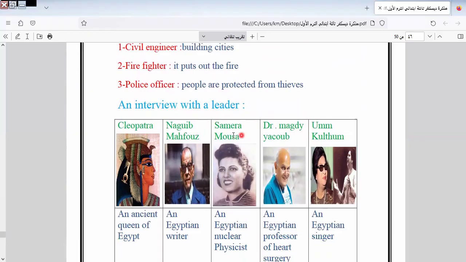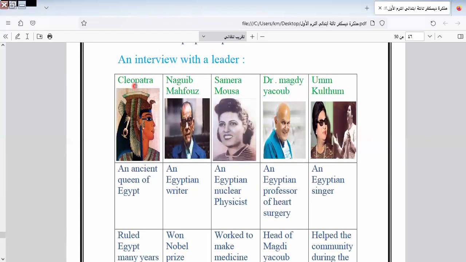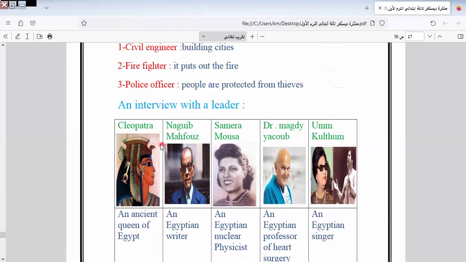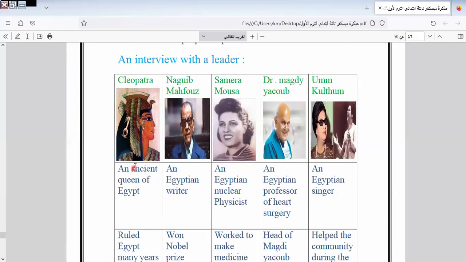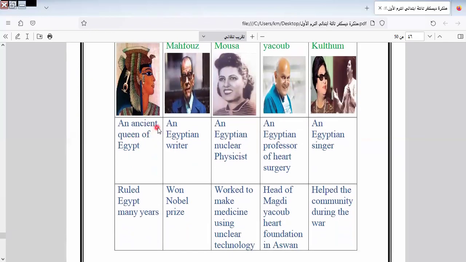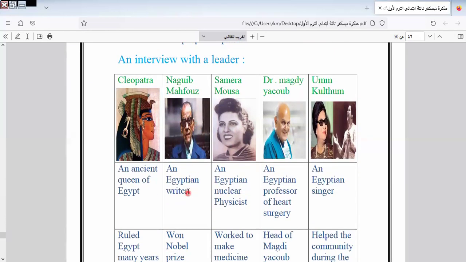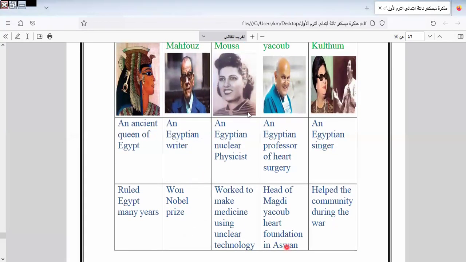An interview with a leader. Here is Cleopatra, here is Naguib Mahfouz, here is Samira Musa, here is Dr. Magdi Yaqub, and Kulsum. These are the famous characters. Let's know more about them. Here we have an ancient queen of Egypt who ruled Egypt for many years, Cleopatra. Naguib Mahfouz, an Egyptian writer, won the Nobel Prize.